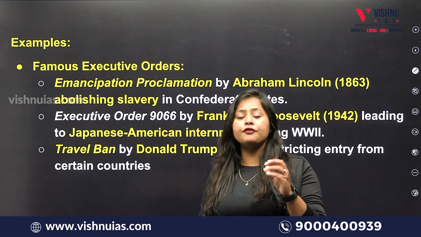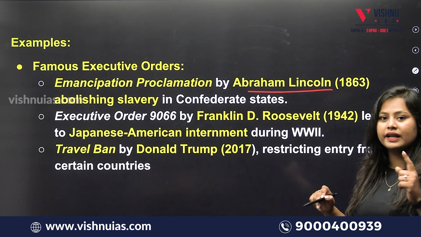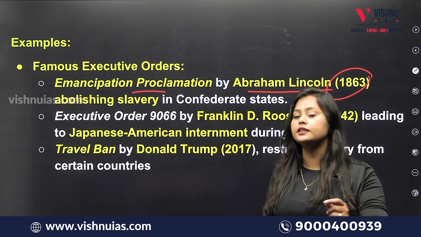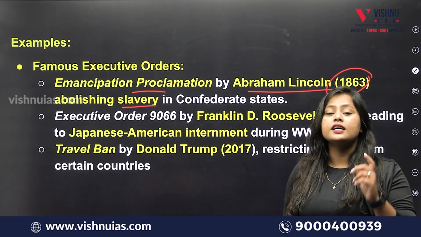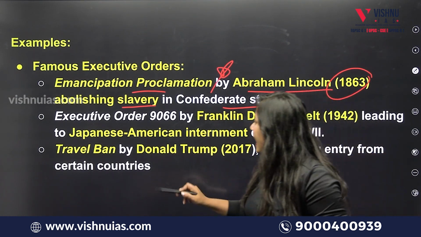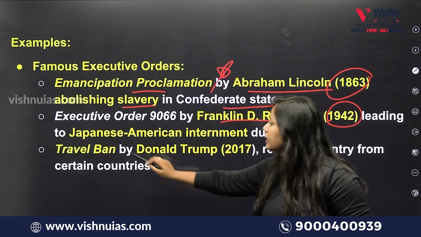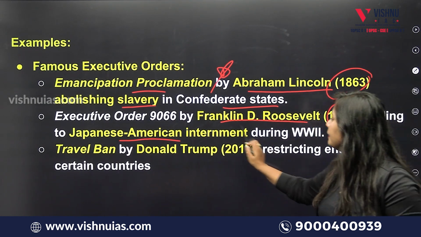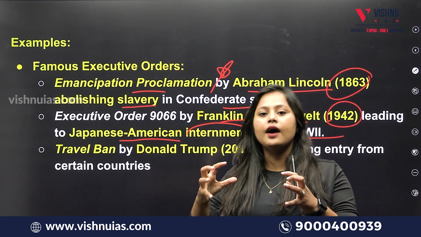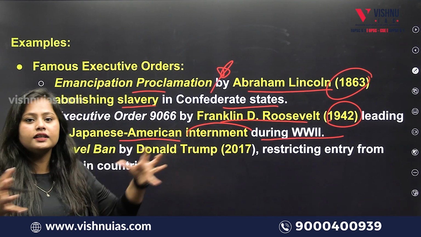Now, there are a few famous examples where an executive order was issued. While Abraham Lincoln was president in 1863, the Emancipation Proclamation was issued by executive order, which meant they wanted to abolish slavery in the Confederate States. It was a very significant move back then. And again in 1942, President Franklin D. Roosevelt issued an executive order regarding the internment of Japanese Americans during the war, saying that now is the time we need to enter World War II.